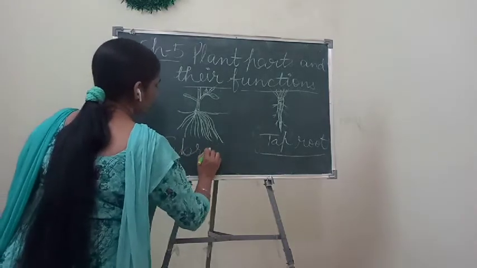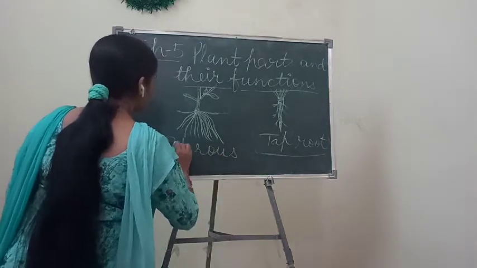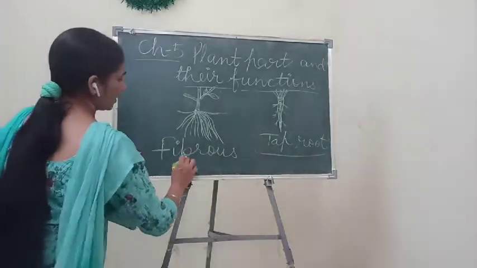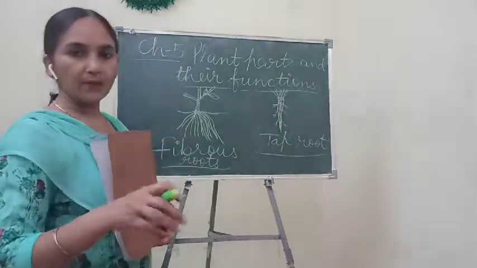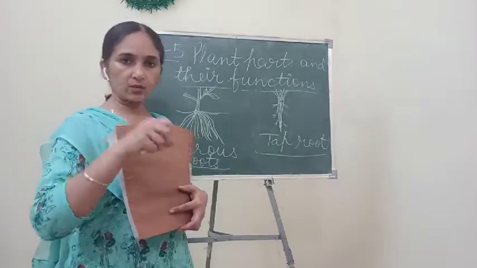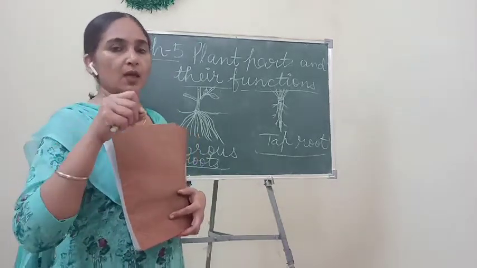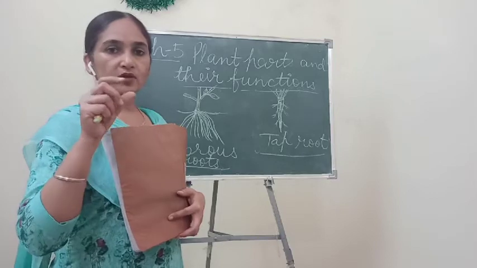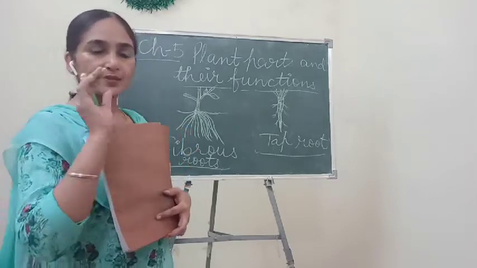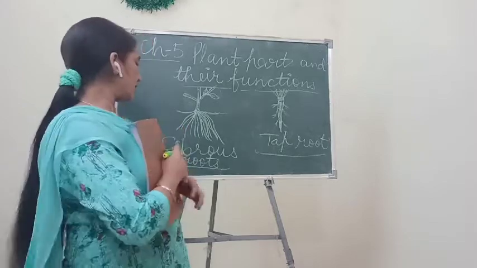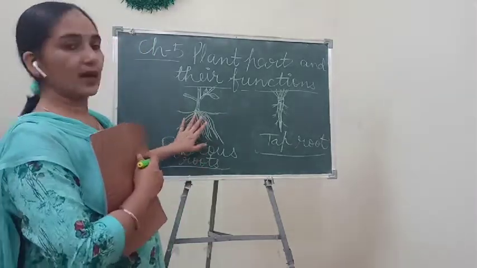And these fibrous roots you can easily see in case of grasses. When you uproot a grass plant from the soil, when the soil is wet, it can easily come out. Then you can see the roots which are present in grasses.